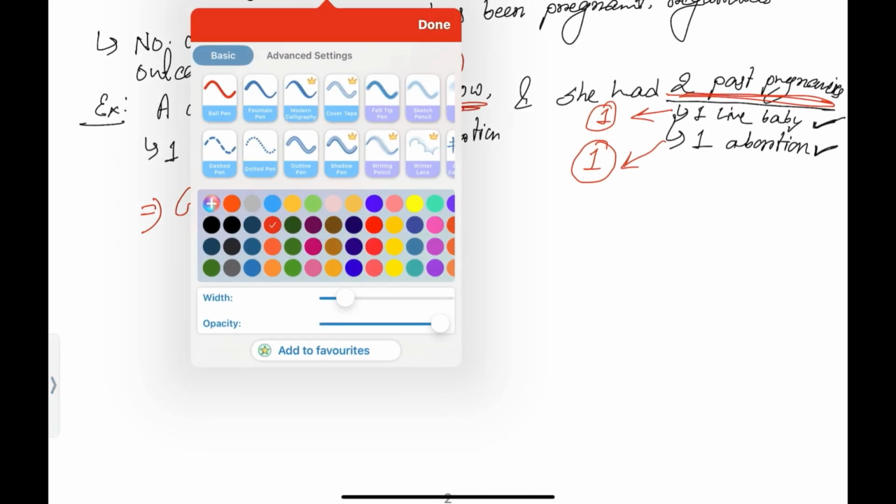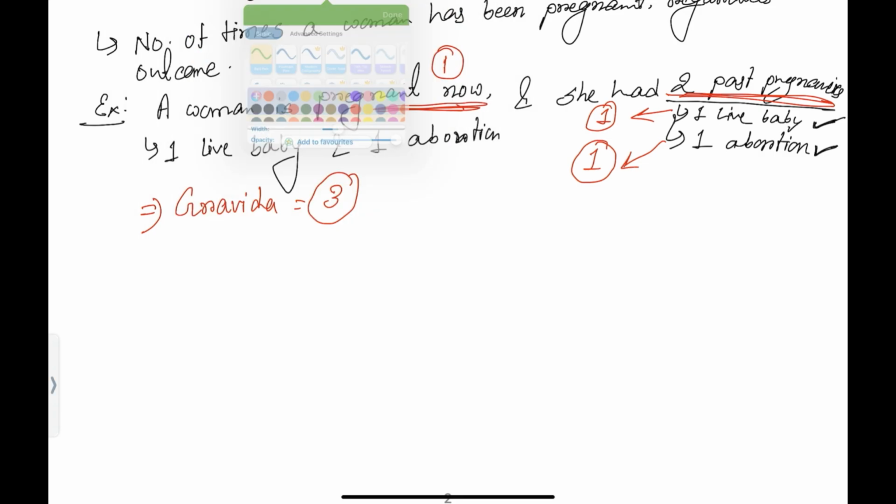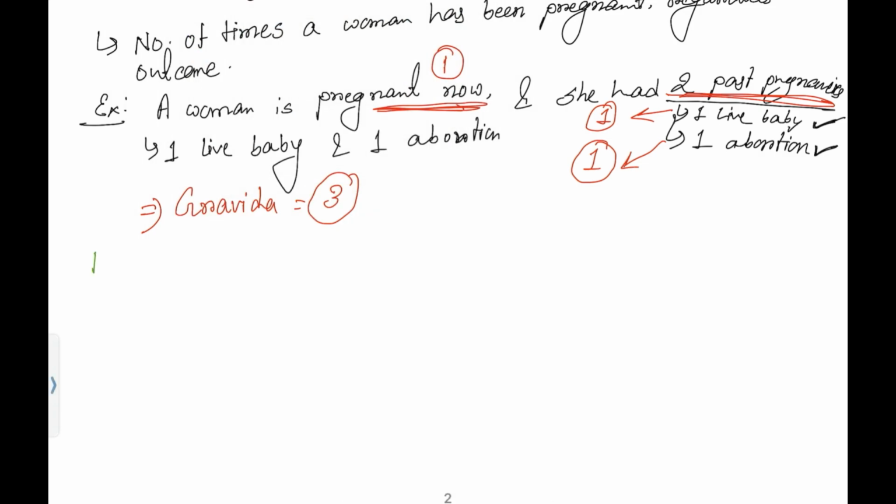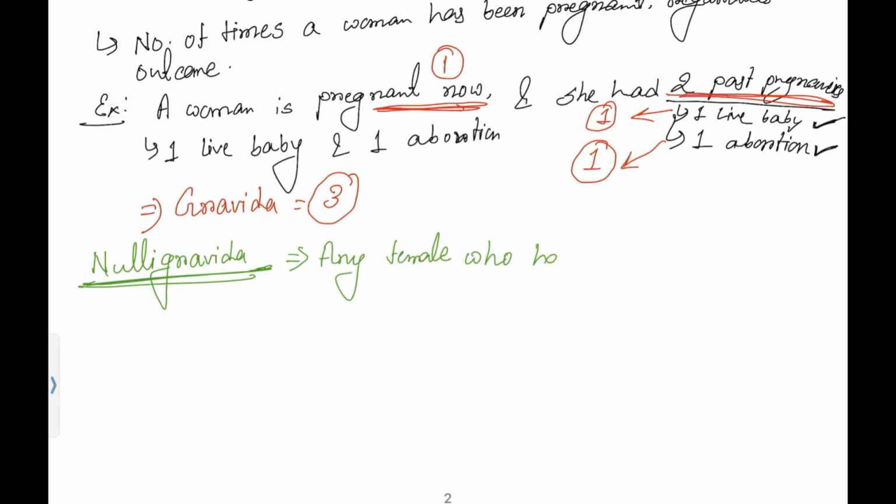Now, another concept: what is Nulli Gravida? Nulli Gravida. See, null means 0. Null means nothing. So the simple meaning of Nulli Gravida is any female who has never become pregnant. Okay, who never gets pregnant, she will be considered as Nulli Gravida.